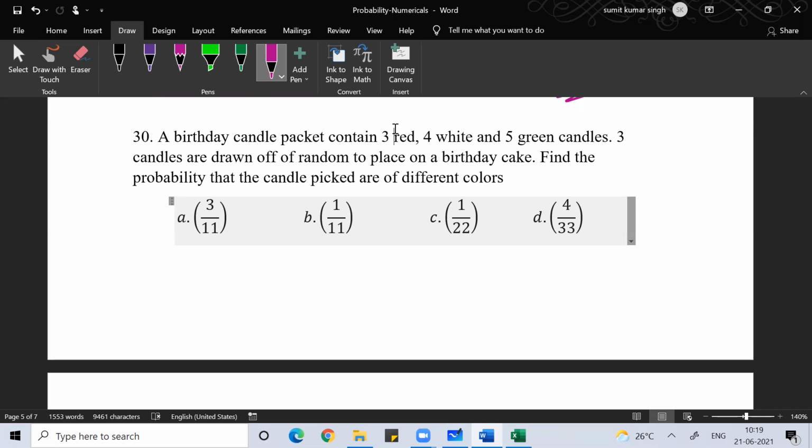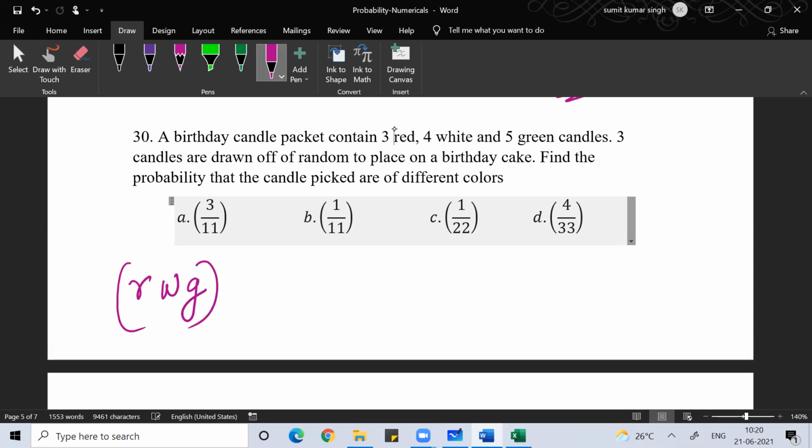If you see this question number 30: a birthday candle packet contains 3 red, 4 white, and 5 green candles. 3 candles are drawn at random. What is the probability that the candles are of different color? Different color means the only possibility is that one should be red, another one white, another one green.